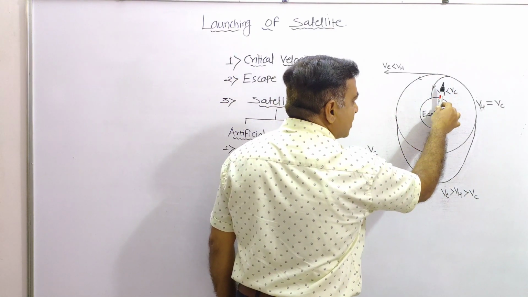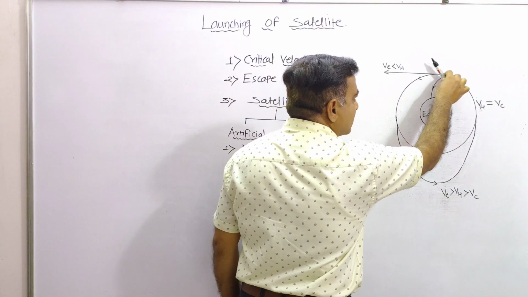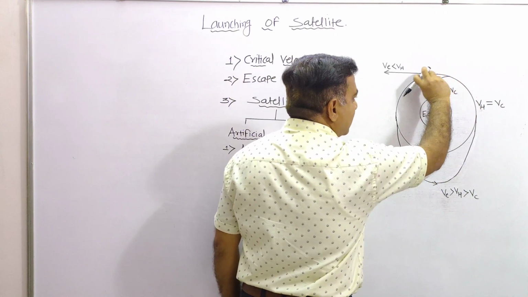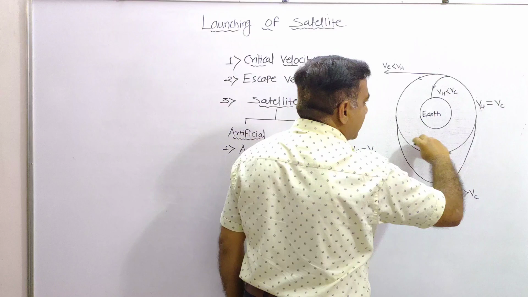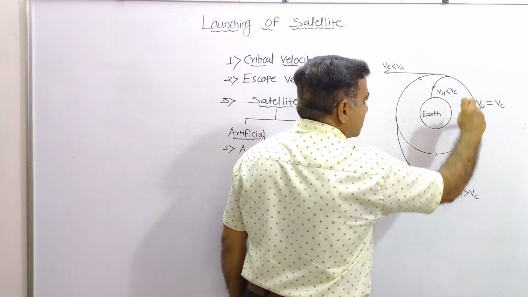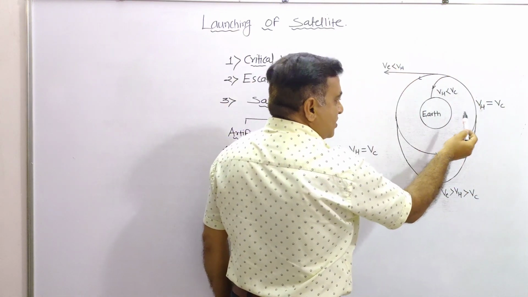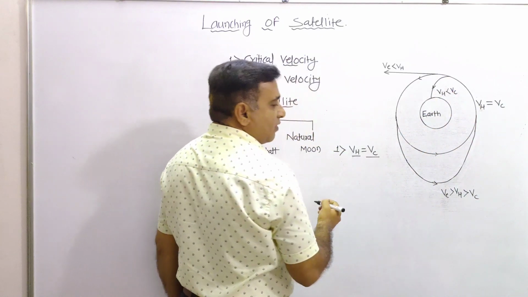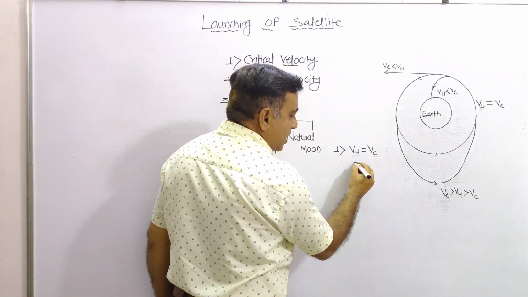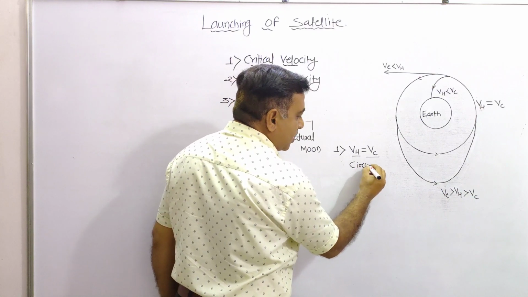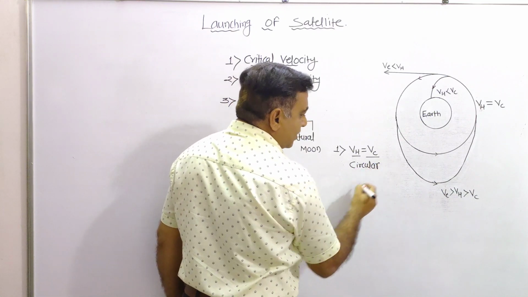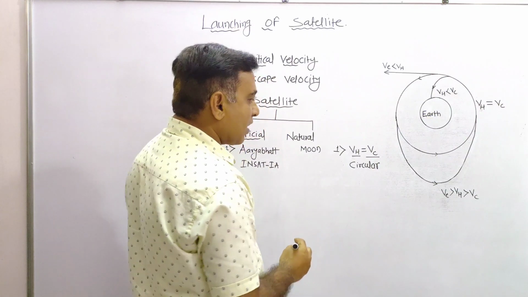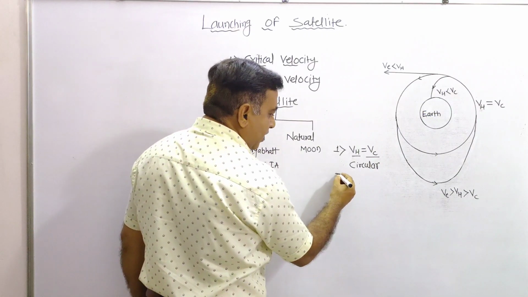If the rocket is launched, it will go to the desired height, turn to 90 degrees and start rotating just like this. This is the horizontal velocity. When it is equal to critical velocity, which path does it follow? It follows a circular path.